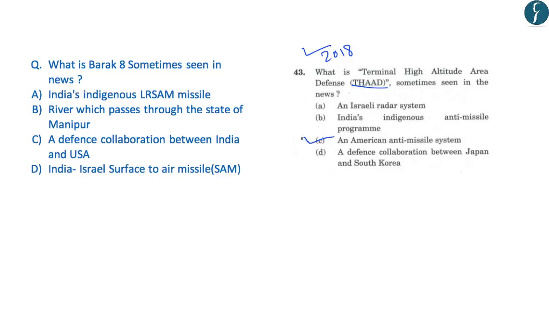So similarly, such a question can be asked related to the Barak 8 as well. So if you have a look at this question, what is Barak 8 sometimes seen in the news? So simply you can answer that it is an India-Israel surface-to-air missile system. So by looking at these questions, you understand that simple questions can be asked based on such news items. With this, let us move on to the next article.